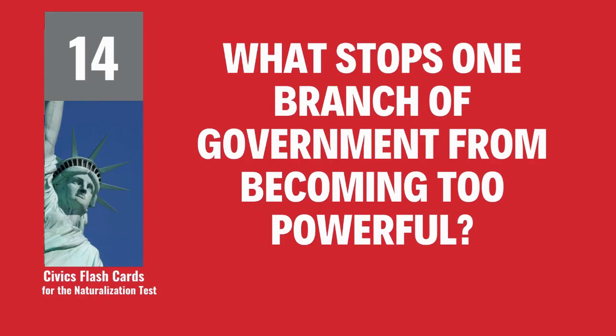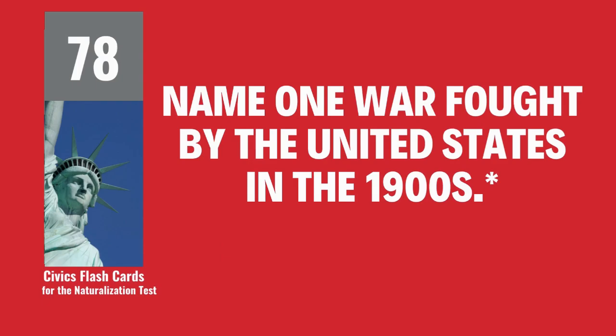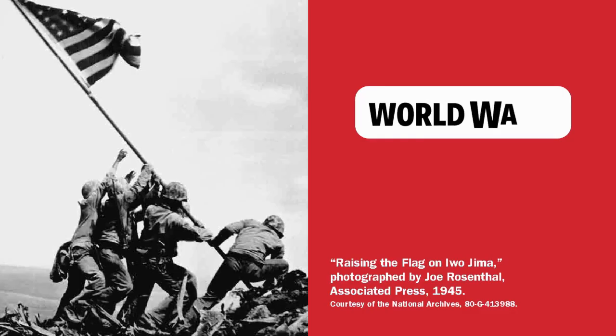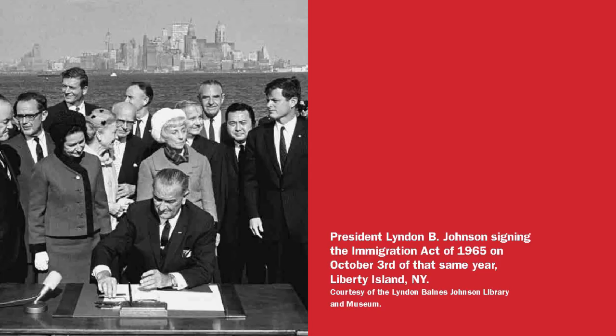What stops one branch of government from becoming too powerful? Checks and balances. Name one war fought by the United States in the 1900s. World War I. Who signs bills to become laws? The President.